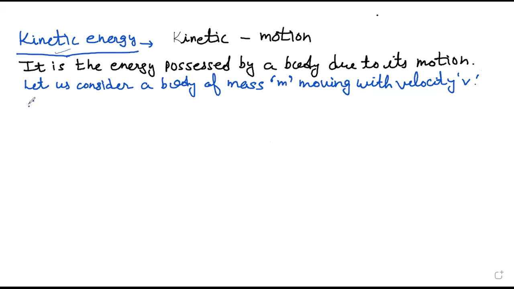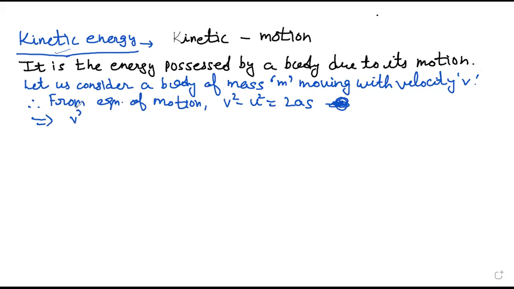Therefore, from the equation of motion, I will get v square minus u square is equal to 2as, because the body is moving, it will cover some distance which I have assumed s, and it will possess some acceleration. So further, it will become v square minus u square upon 2a is equal to s. This will be my first equation.